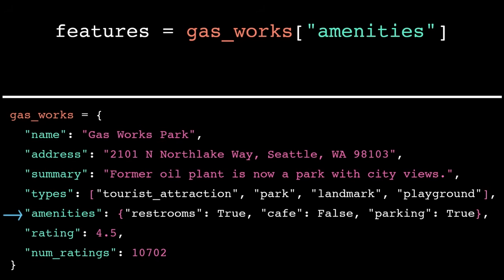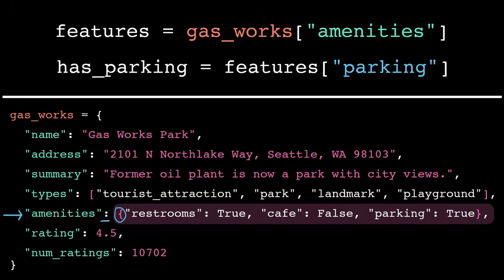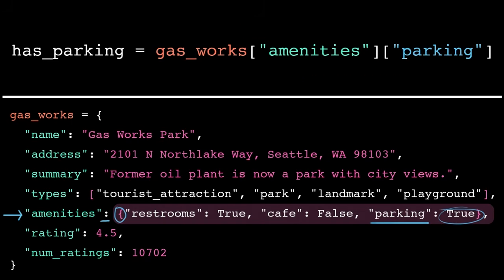What data type is the value for the key amenities? Notice this curly bracket. That means we have a dictionary. So our variable features holds this inner dictionary, and we can access the values of that inner dictionary as normal. So we look up the value associated with the key parking, which gives us the Boolean true. And just like our magic before, we can inline all those accesses into a single expression.